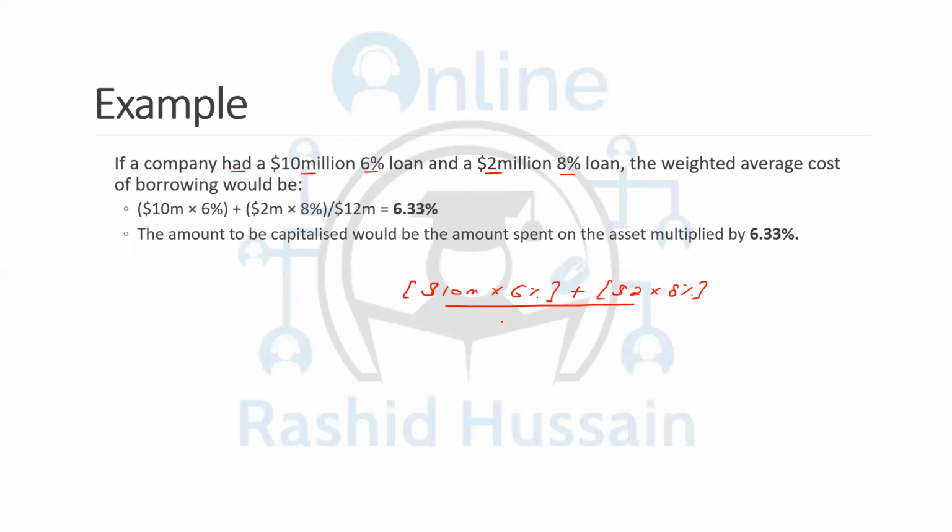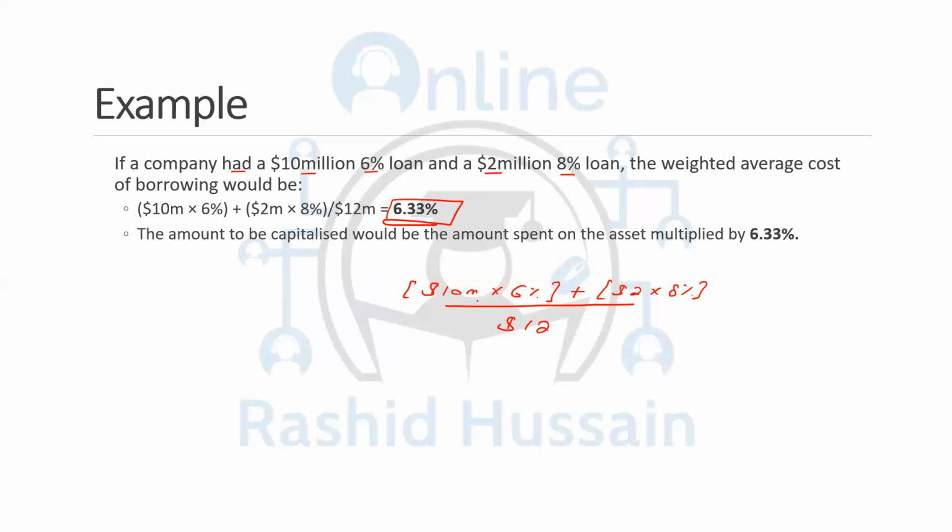And when you divide it by the total financing, which is the 12 million, it gives you the average rate of 6.33%.